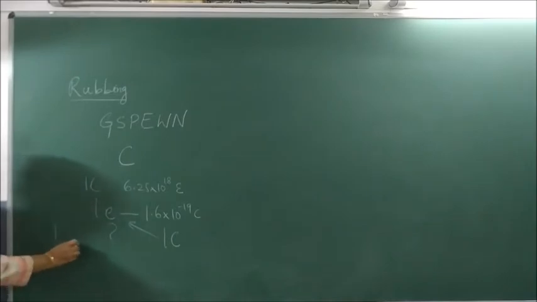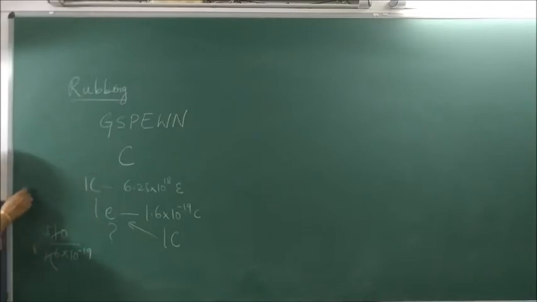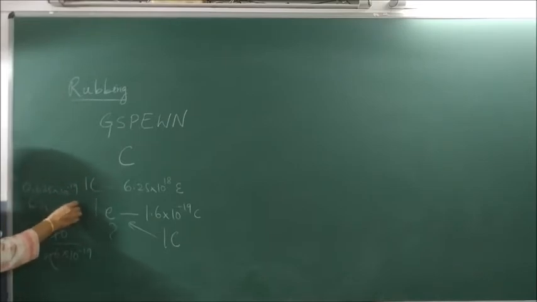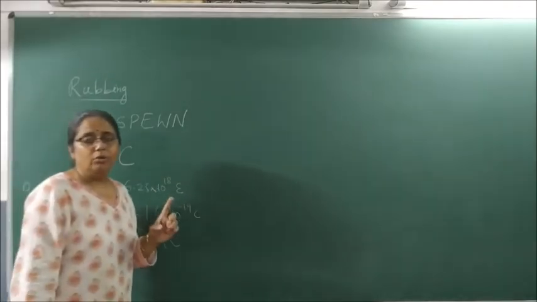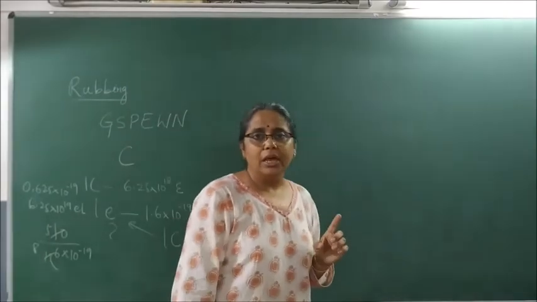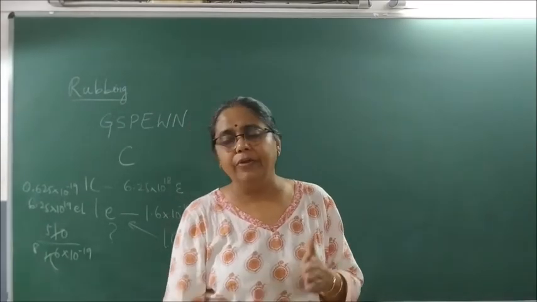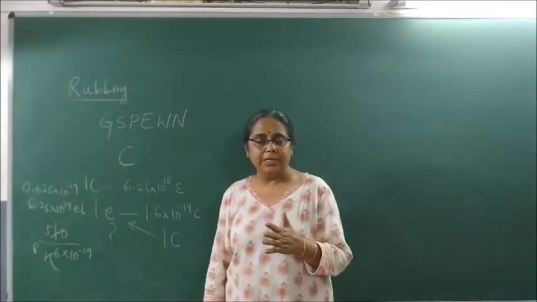It will be 1 by 1.6 into 10 to the power minus 19. Remove this, it becomes 10 by 16. Now 5 by 8. Every day I am repeating: 0.625 into 10 to the power of 19, or 6.25 into 10 to the power of 18 electrons. So 1 coulomb of charge will always have 6.25 into 10 to the power of 18 electrons.